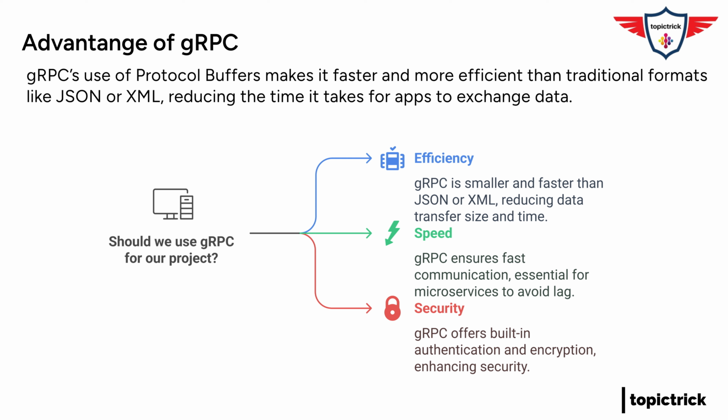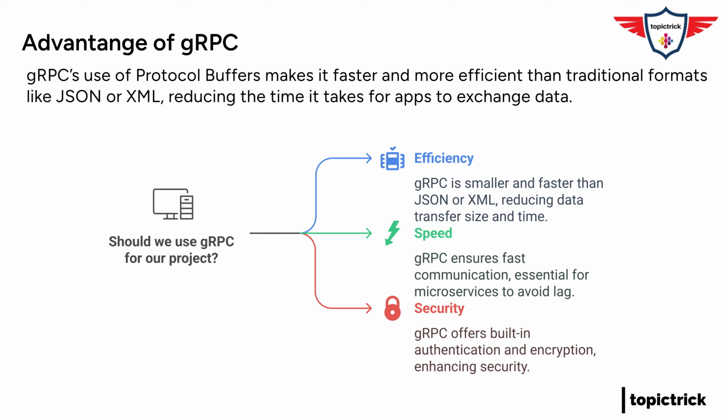Right. And this efficiency is especially crucial in those microservices setups where you have tons of services constantly chatting. Yeah, any lag there, and a whole app could grind to a halt. Like rush hour traffic, but for data. Perfect analogy. But speed isn't the only thing. What about security? Good point. Can't forget about security. Right. And gRPC has you covered there too.